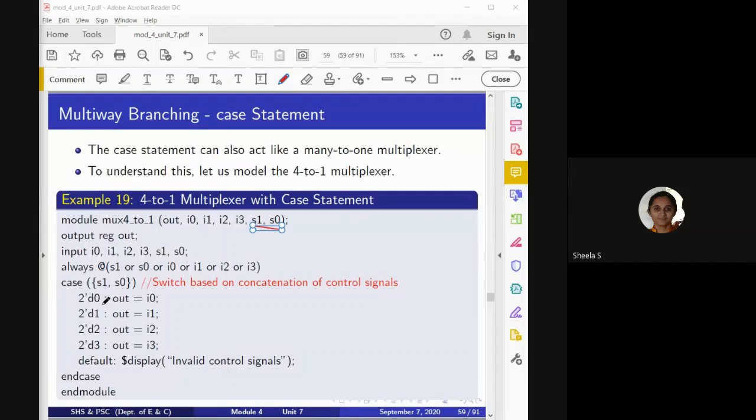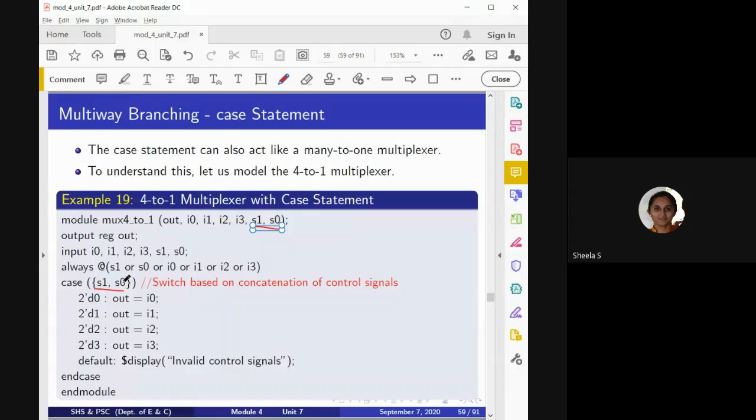If it is equal to 2-bit 0, out will be equal to the first input I0. Suppose the concatenated bit is equal to 1, in that case output will be equal to I1. So like this, we are going to get the output. Means I can even place an expression over here. It doesn't mean that I need to place only a variable.